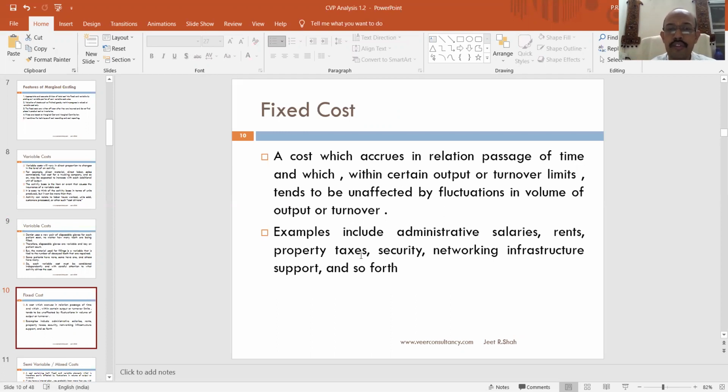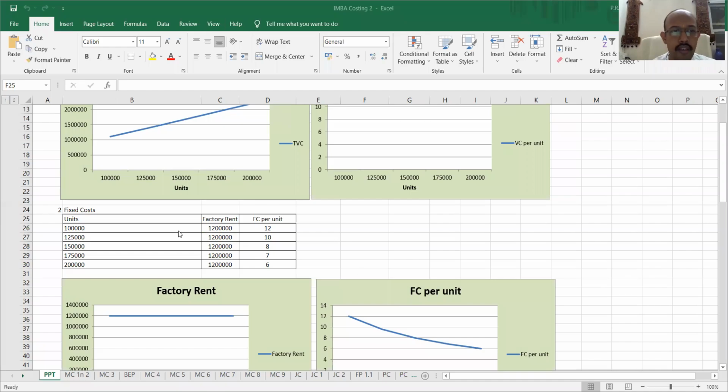So all these things are fixed costs. They are there whether the production is there or not. They are there because we have rented it out or we have bought it to support our activities. Fixed costs are going to be there no matter whatever your production activities are. So they are basically known as the fixed cost. Let us understand what we mean by fixed cost by the use of the same example ahead. Now, if I say that my fixed cost, say the example taken is factory rent, is 12 lakh rupees. Now you can say that the number of units keeps on increasing, however the fixed cost remains same.